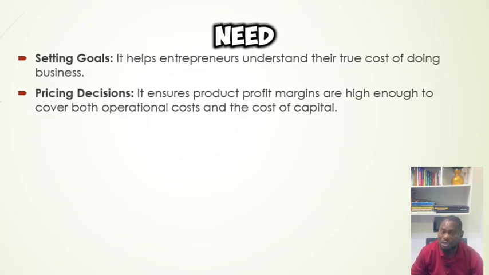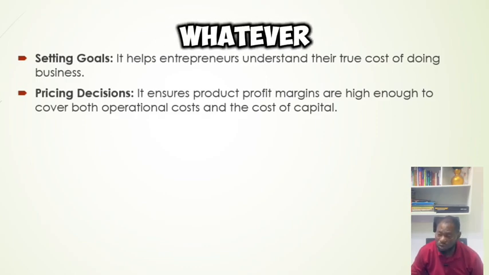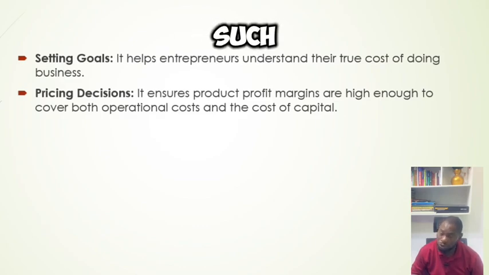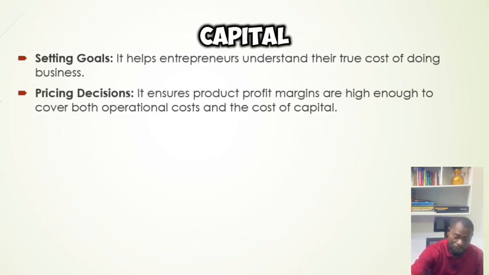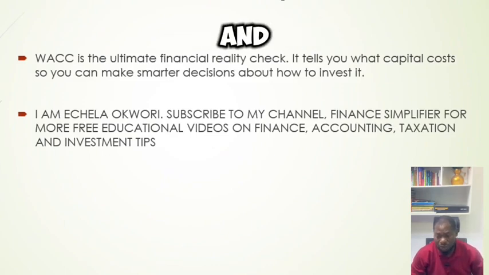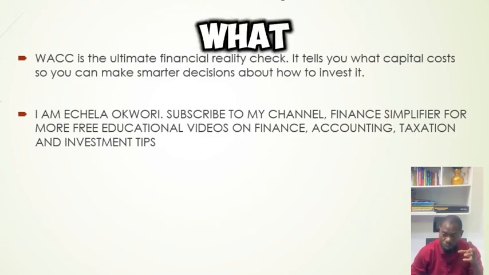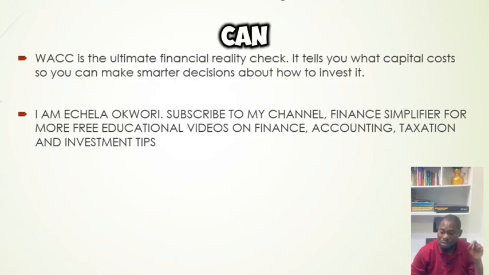So to do that, they need a good price. And a good price is calculated correctly using the WACC, because when you know your WACC, whatever price you are setting should give you returns that are high enough to compensate the people who gave you the capital. So it ensures product profit margins are high enough to cover both operational costs and the cost of capital. So what is our conclusion and takeaway? I will say that the WACC is the ultimate financial reality check. It tells you what capital costs, so you can make smarter decisions about how to invest it.